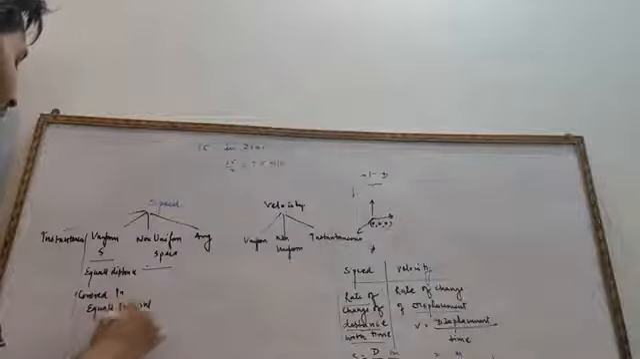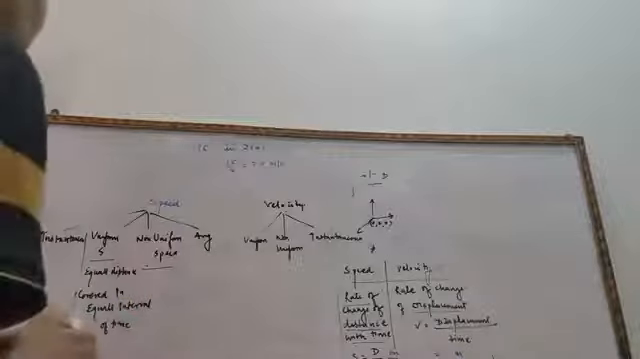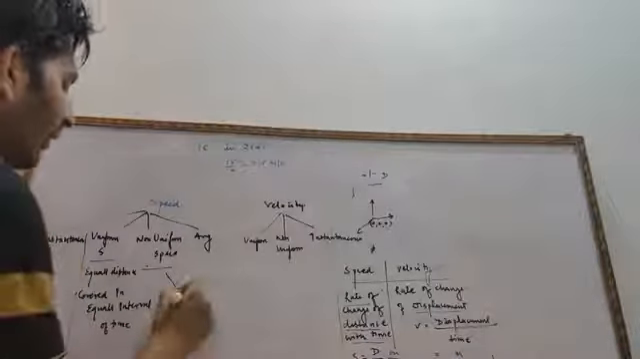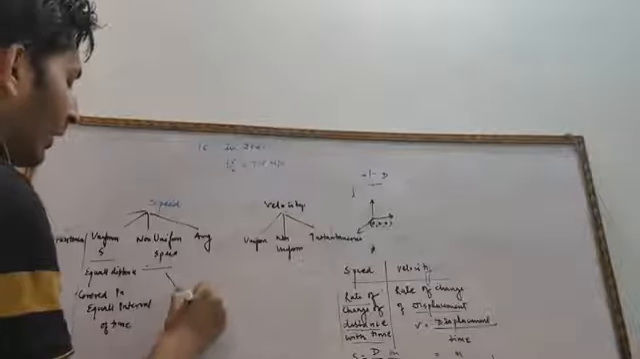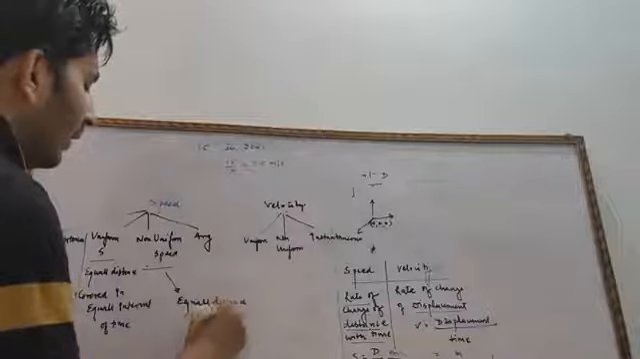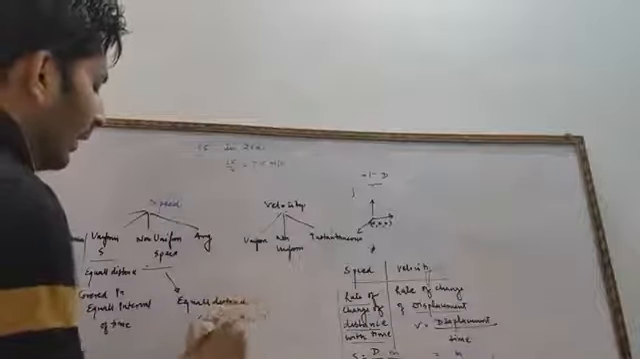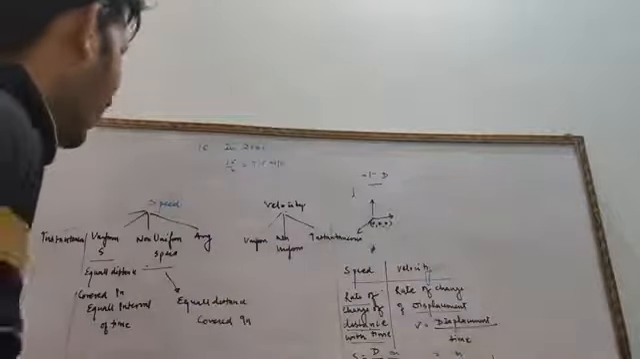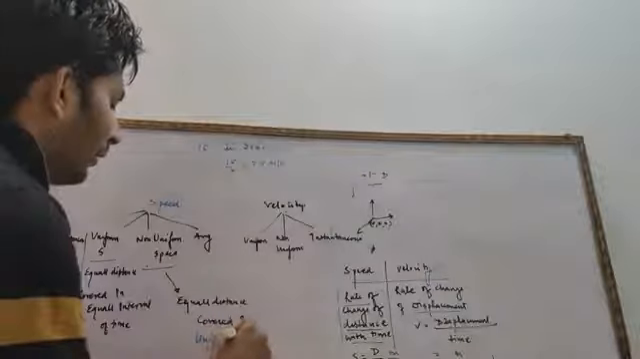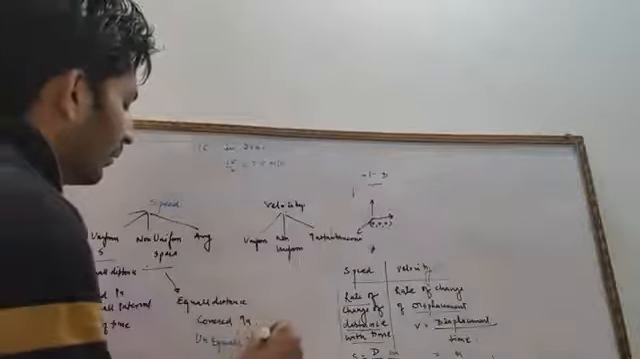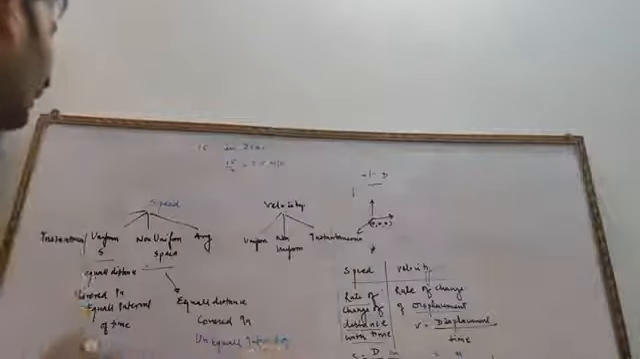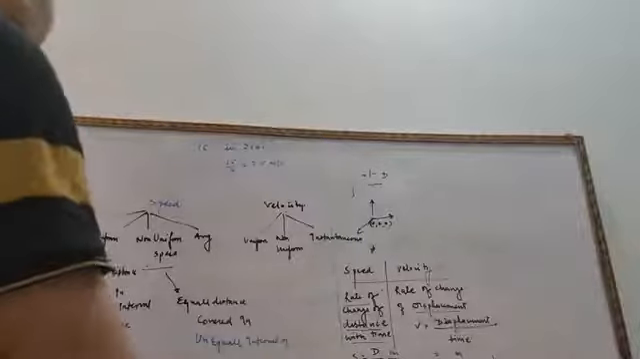Equal distance covered in equal interval of time is known as uniform speed. What do you mean by non-uniform speed? Equal distance covered in unequal interval of time. Non-uniform speed.